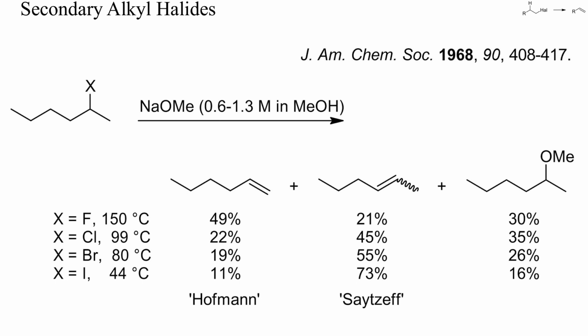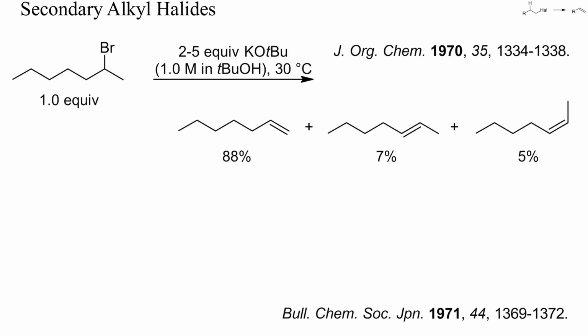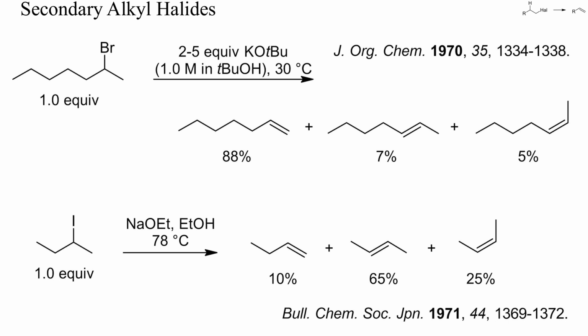In this example, the amount of Zaitsev product increased when changing the leaving group from fluoride to iodide and by lowering the reaction temperature. Sterically demanding bases, such as potassium tert-butoxide, can also increase the yield of Hofmann product, as shown here. Still, a substantial amount of internal alkenes was also obtained. With an alkyl iodide and the sterically less demanding sodium ethoxide, a mixture of internal alkenes was the main product.